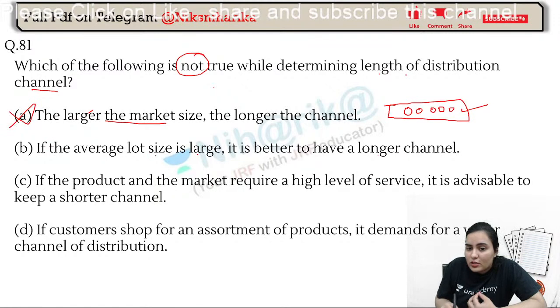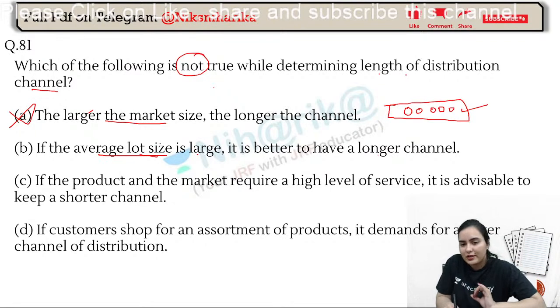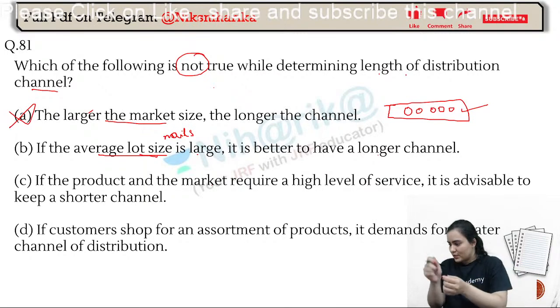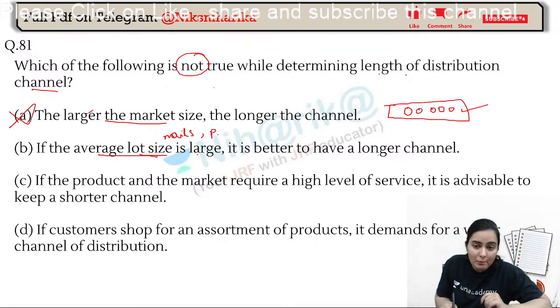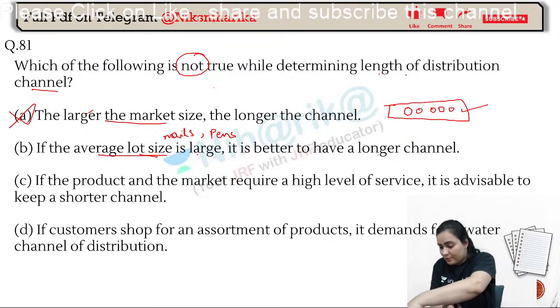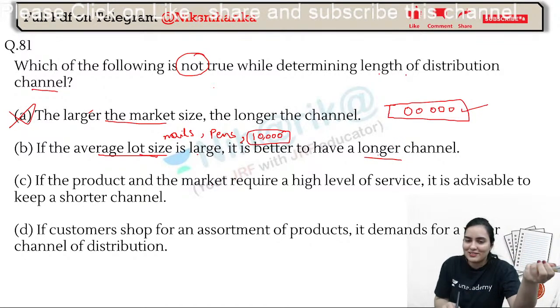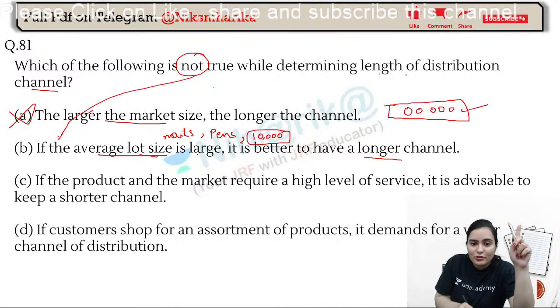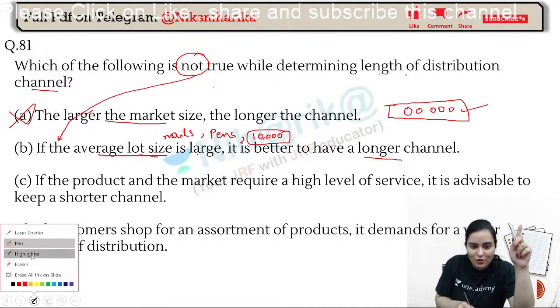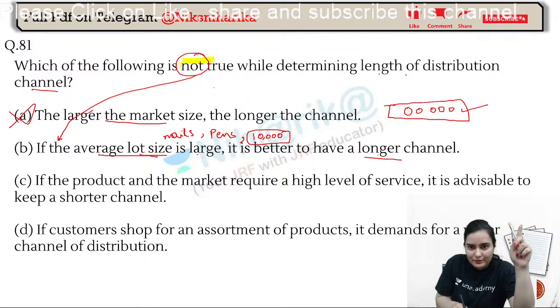If the average lot size is larger, that means average lot size. Let's think, I want to send some nails, or maybe some pens. These are my pens, and I want to send 10,000 pens. So is it better to have a longer channel? No, I can send it with one truck also. Right? So that's why this is not true. Which is not true? This one is not true. I hope that is clear.